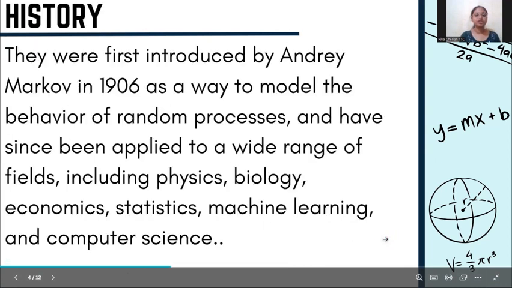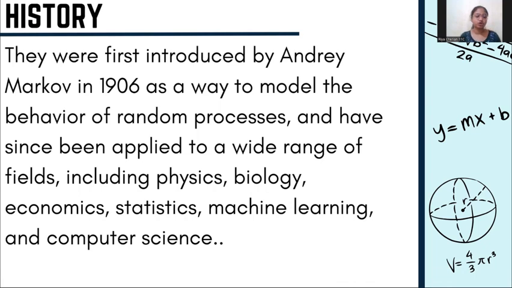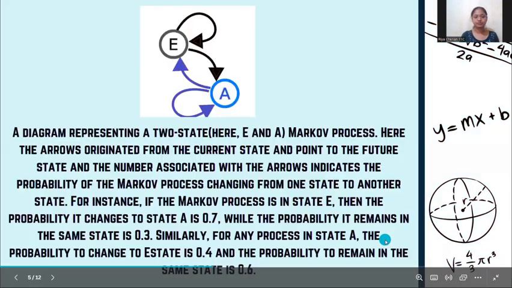History. They were first introduced by Andrew Markov in 1906 as a way to model the behavior of random processes and have since been applied to a wide range of fields including physics, bioeconomics, statistics, machine learning, and computer science.